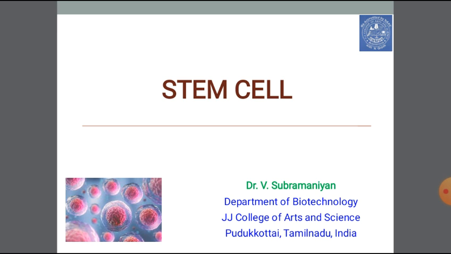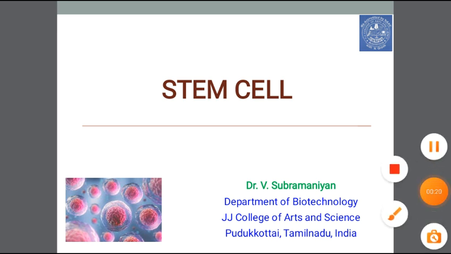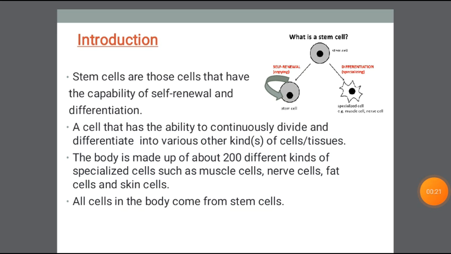In this video lecture, I am going to discuss the basics and fundamentals of stem cells. First of all, what is a stem cell? Stem cells are those cells that have the capability of self-renewal and differentiation.